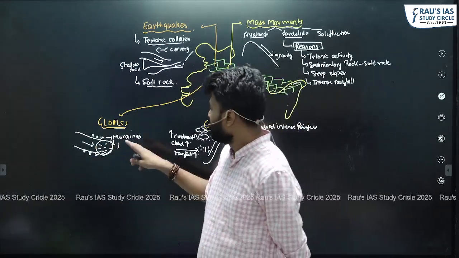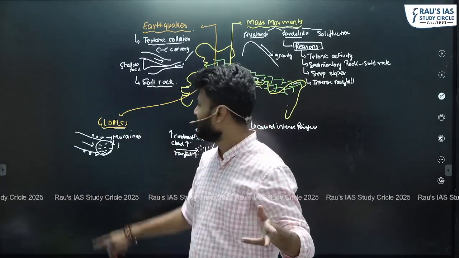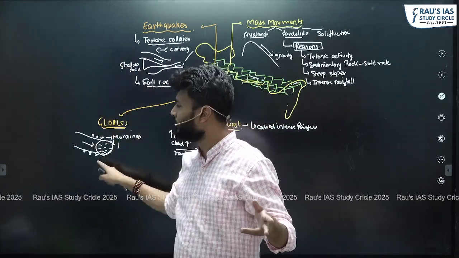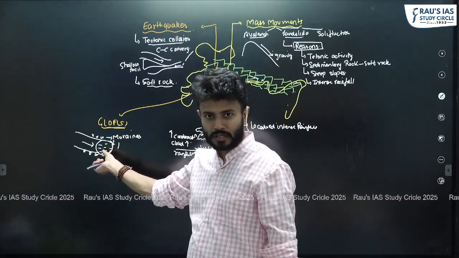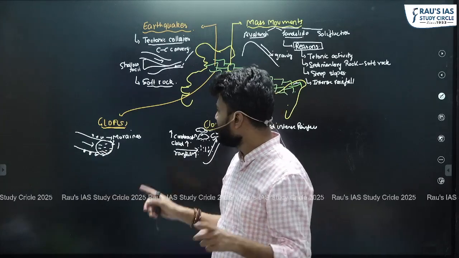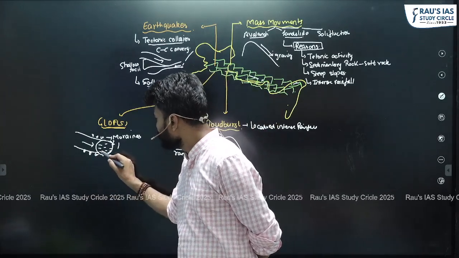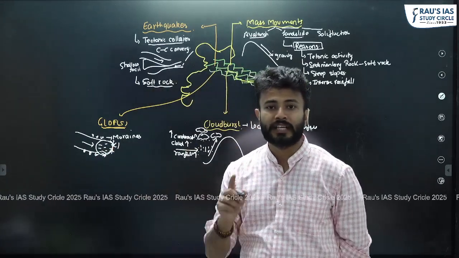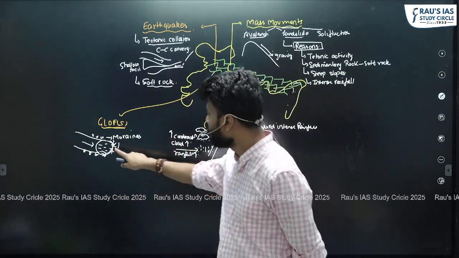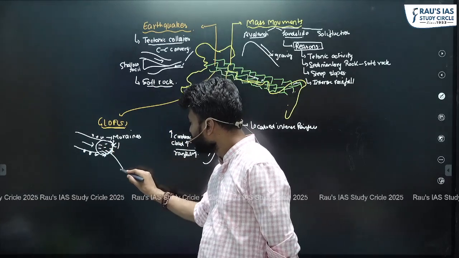When, because of n number of factors, let's say very high rainfall, let's say earthquakes, there is a sudden increase in the volume of this glacial water, we can imagine that there can be a situation whereby these moraine walls, these sedimentary walls, can be breached and all that water can flow down, right?